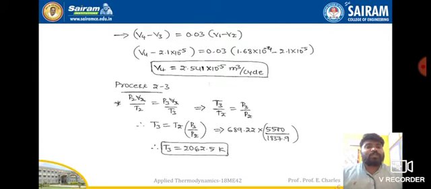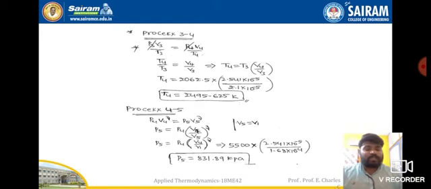Now move on to the 2 to 3 process. The 2 to 3 process is constant volume, so volume terms will be cancelled. Then with the help of that we will find out the T3 value, which is 2062.5 kelvins. Next we will move on to the 3 to 4 process. In the 3 to 4 process, pressure remains constant, so both the pressures will be cancelled. Next with that equation we will find out T4, right? All the values are known.